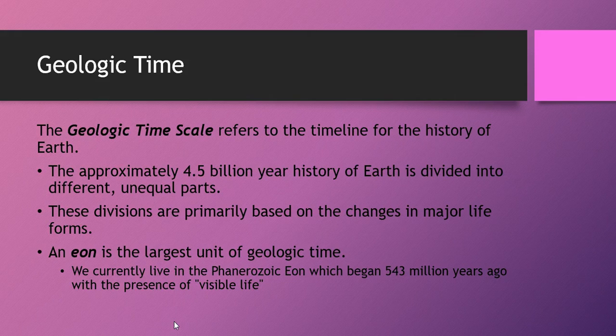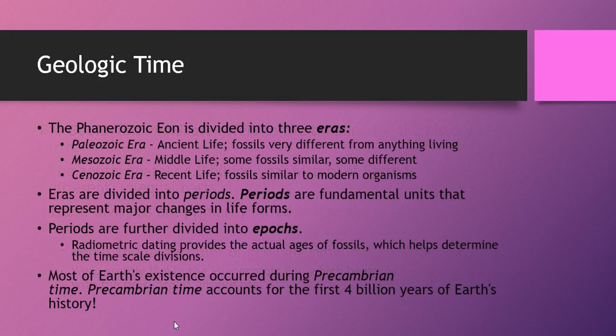We're currently living in the Phanerozoic eon, which began approximately 543 million years ago with the presence of what we would call visible life. The Phanerozoic eon is broken down into three different eras. The Paleozoic era, which is ancient life, the Mesozoic era, which is middle life, and the Cenozoic era, which is recent life. In the Paleozoic era, you find life and fossils that are very different from anything that's alive right now. In the Mesozoic era, there's some mixture between older things that are very different and newer things that are similar to organisms that exist now. And in the Cenozoic era, we find fossils that are very similar to modern organisms.